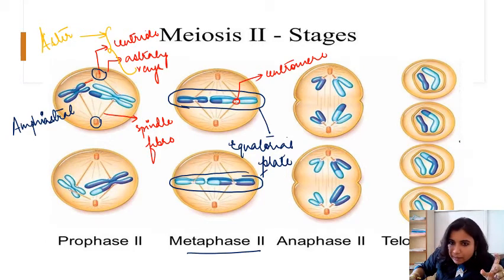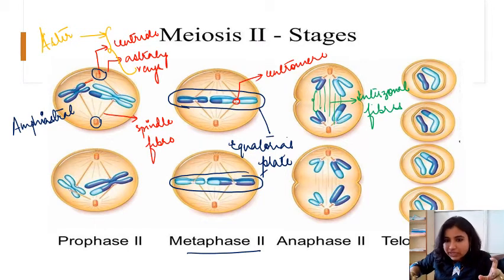As a result, what happens? You will see some fibers between the centromeres. These are the fibers between centromere and centromere, and these fibers we call interzonal fibers.